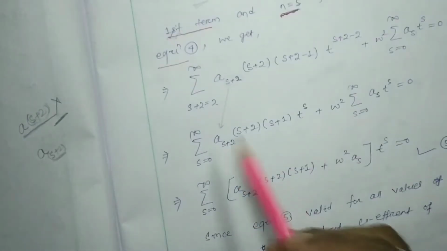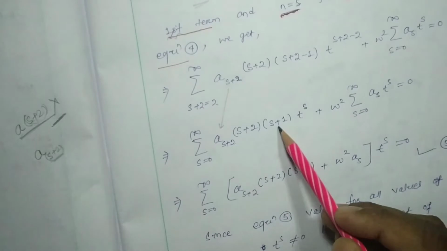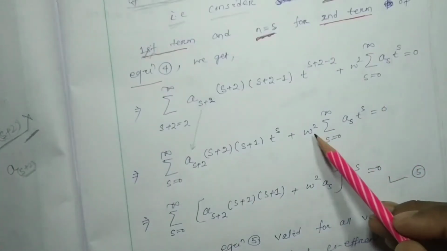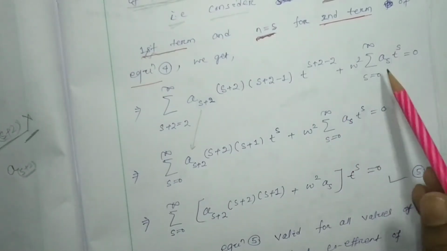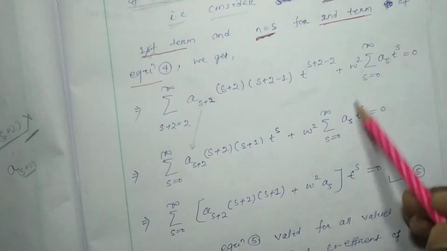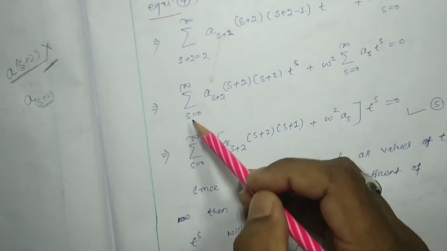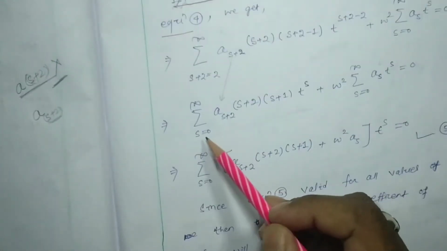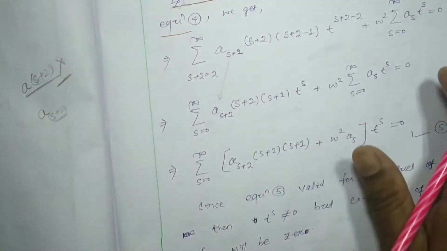So here, a subscript s plus 2, into s plus 2 into s plus 1, into t to the s, plus omega square summation over s equal to 0 to infinity a subscript s, t to the s. This term as usual we have written over here. Now see what we found. For the first term the summation varies from 0 to infinity, and for the second term the summation also varies from 0 to infinity, right?